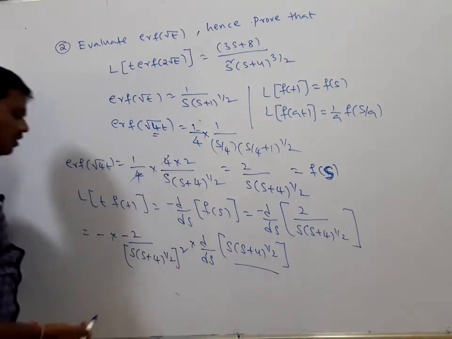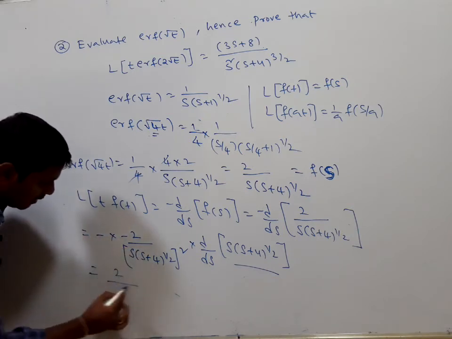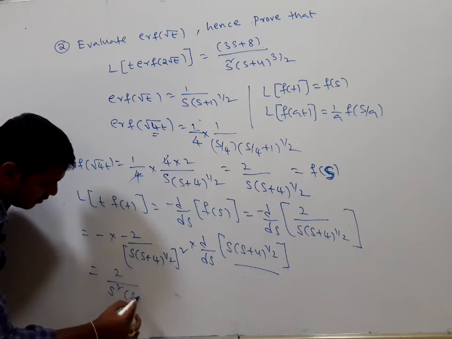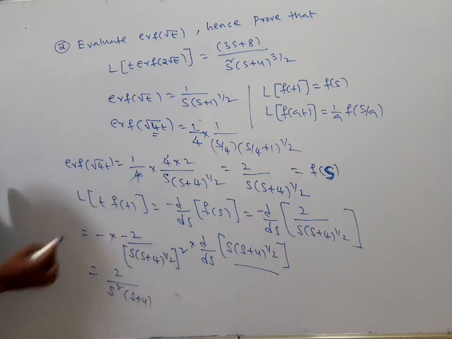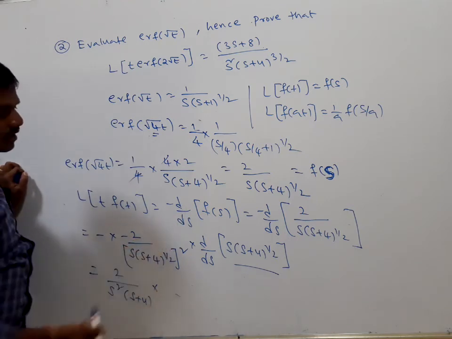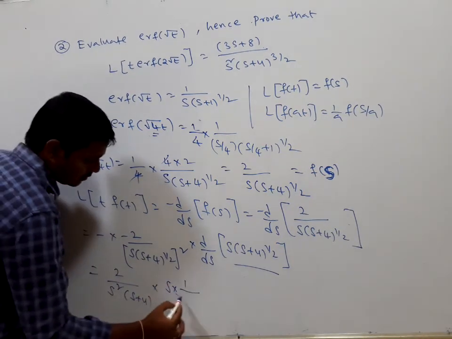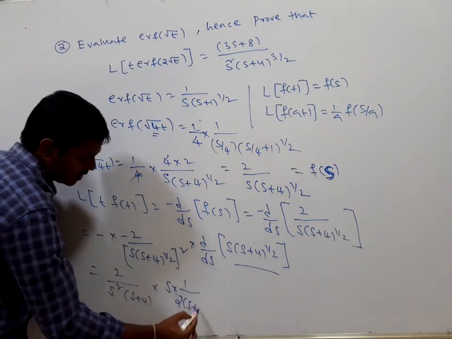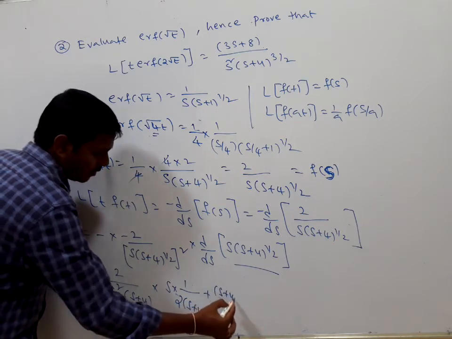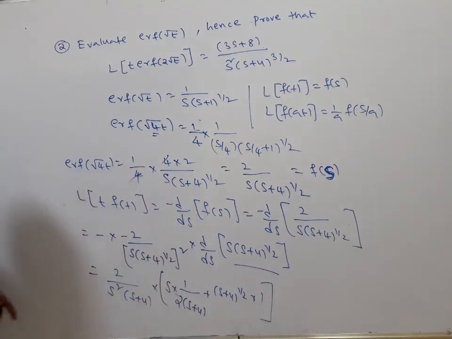This is the derivative. Here it is minus into minus, plus, and the square gets cancelled, so we have s square, which is 2 divided by s into s square into s plus 4. We have s plus 4 here. Applying u into v, s into 1 by 2 root s plus 4, plus s plus 4 whole to the power of 1 by 2 into the derivative of s, which is 1. Just do this to get things cancelled. So finally we will get the answer after simplifying this.